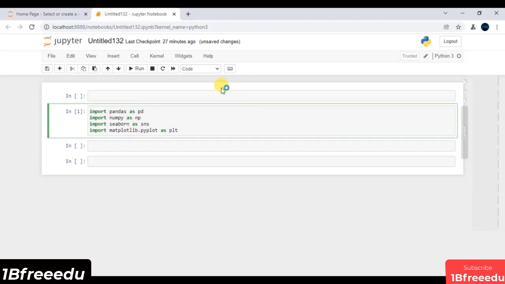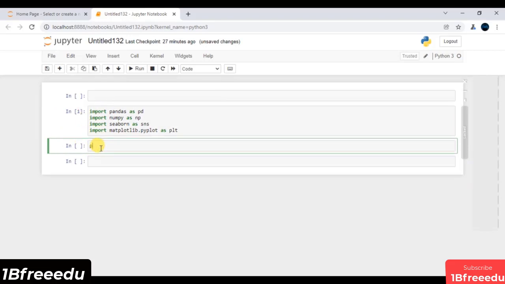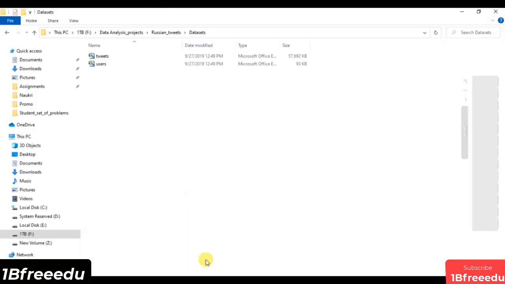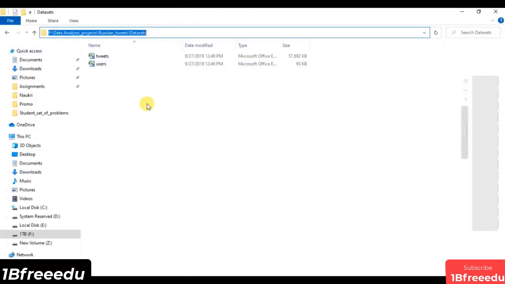Once everything gets successfully executed, first and foremost I have to read my raw data, whatever is given to us. So I have to call a function, read_csv, because we are fortunate enough that we have all the data in CSV format. Let me show you that. This is all the data that we need to consider in this entire use case. I'm going to copy this path that we need in order to read this data.